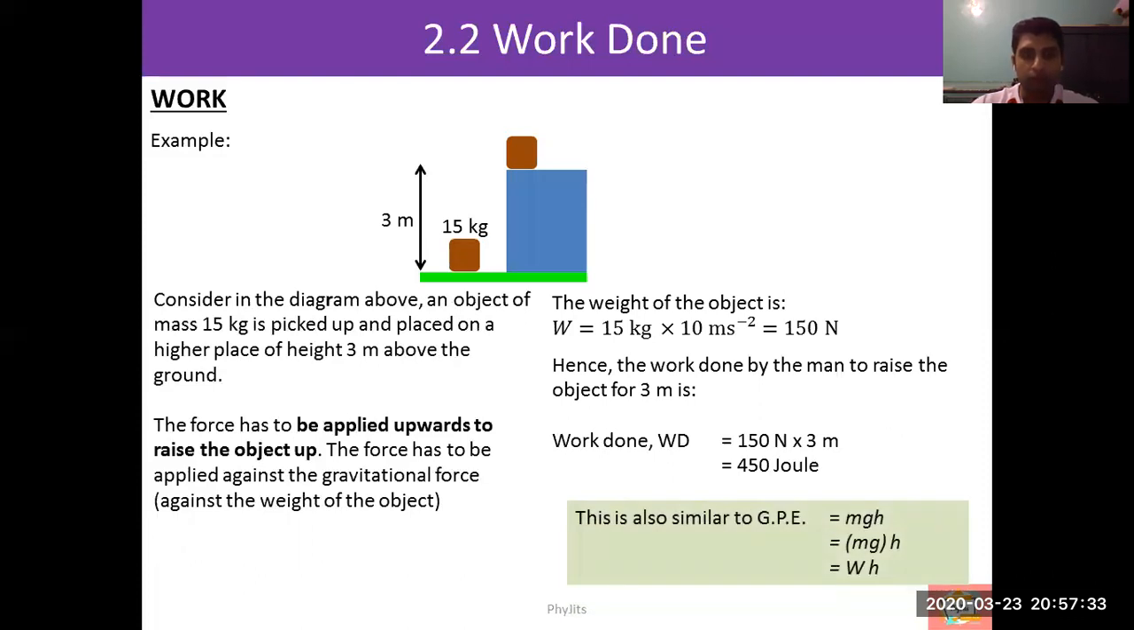This question can also be related to the topic that we will cover later on, gravitational potential energy, which is quite similar. But for now, we will end it here so that you understand the whole concept of work done.